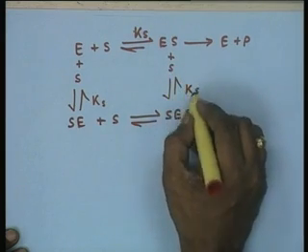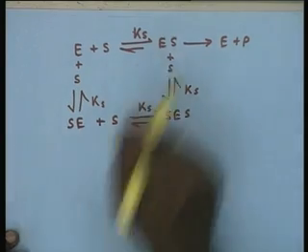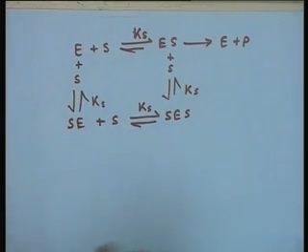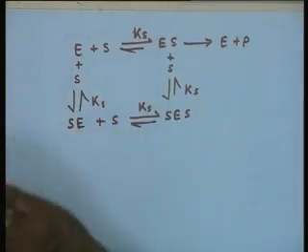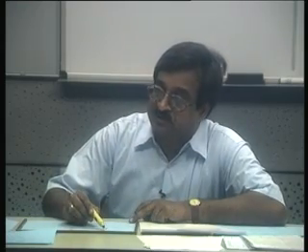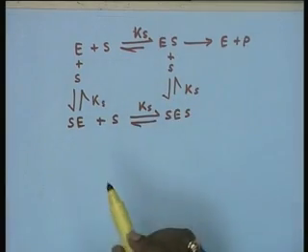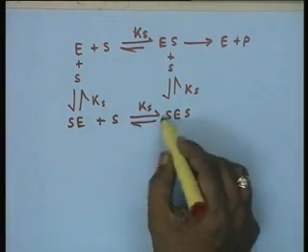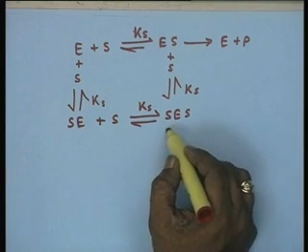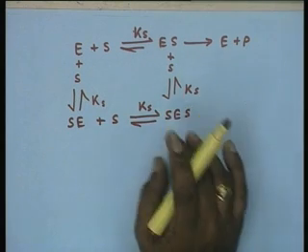Now, in all the 4 cases of equilibrium, the dissociation constant is Ks, identical. That means all the binding sites are equal, they do not influence the binding to the other site. Whether the first binding site is occupied or the second binding site is free, depending on the substrate concentration it can bind and form a complex where two substrate molecules are bound, that means both the binding sites.